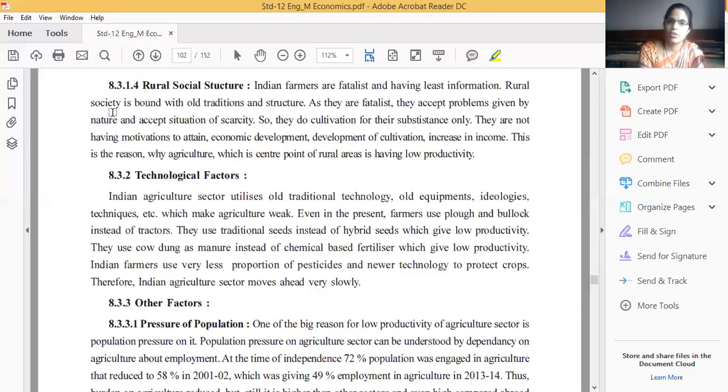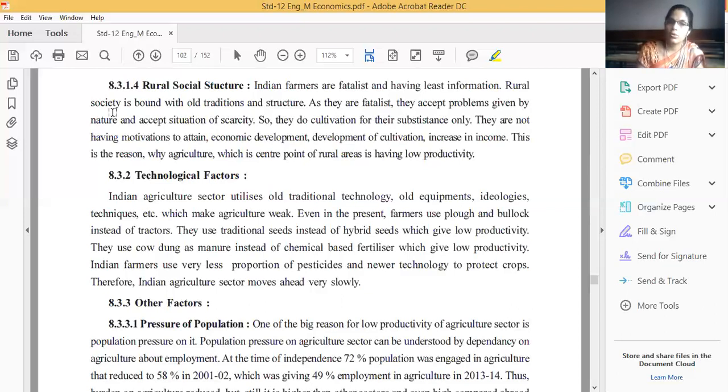Next is technological factors. India's agriculture sector utilizes traditional technology, like outdated equipment, ideologies and techniques. Due to that, their per unit cost is very high. They use traditional seed instead of hybrid seeds, which gives low productivity.